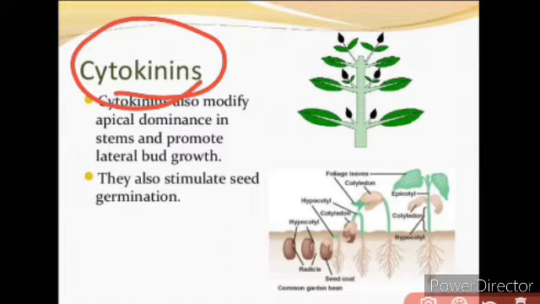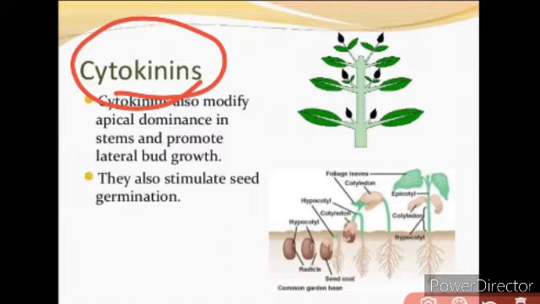And if you see, these cytokinins are most abundantly present in the liquid endosperm of the coconut. Okay, you would have observed the coconut, isn't it? And if you see the effects of the cytokinins, cytokinin induces cell division. We said the function is to promote cell division, isn't it? And it induces cell division in presence of auxin. Together with the auxins, it induces cell division, and it also causes cell elongation.